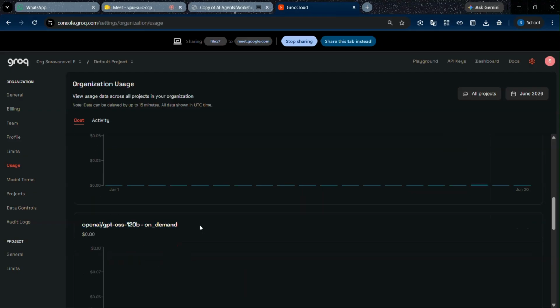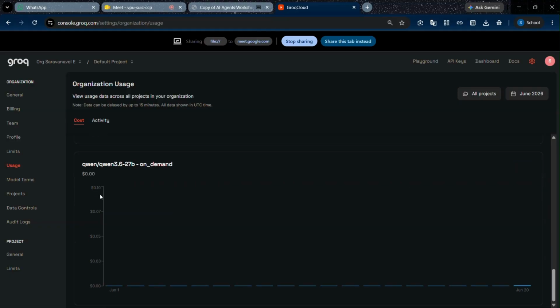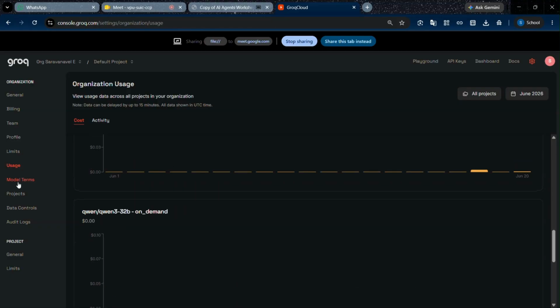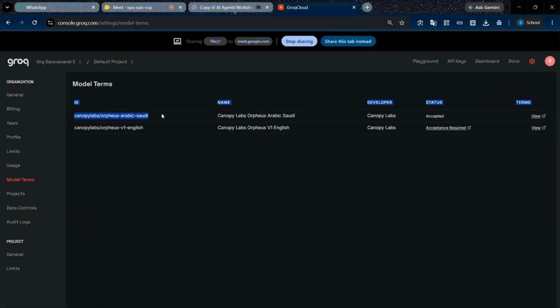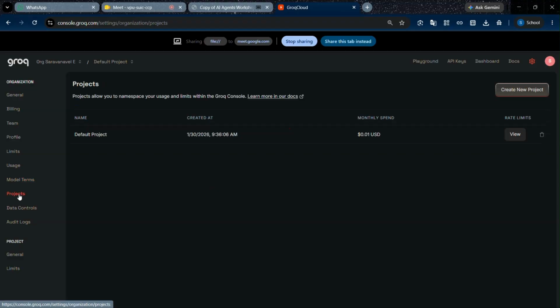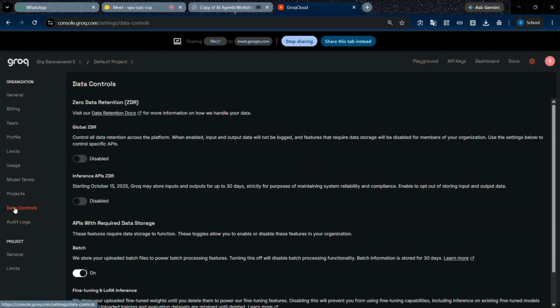OpenAI GPT model, the one model. I have used these models and model terms. And Saudi Arabia, and this is the text to speech model. They have some terms we should allow for use. This is the project creation, where we can create a new project and invite our teams to work together here. Data control: they mention how to control our personal data from the LLM.